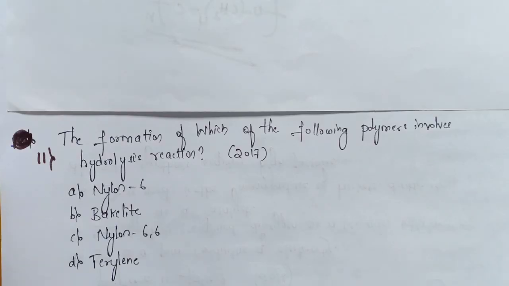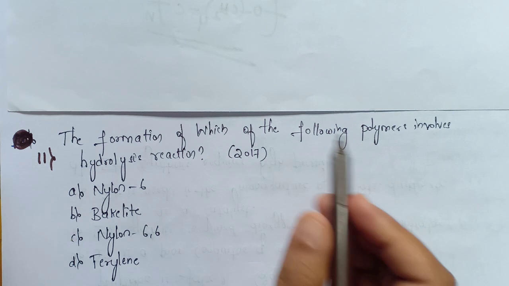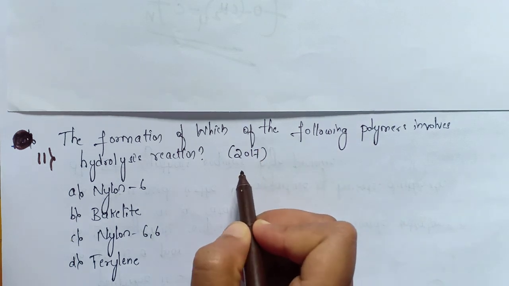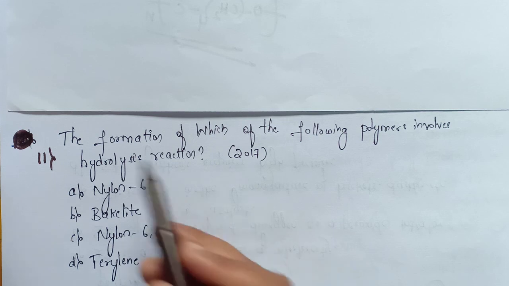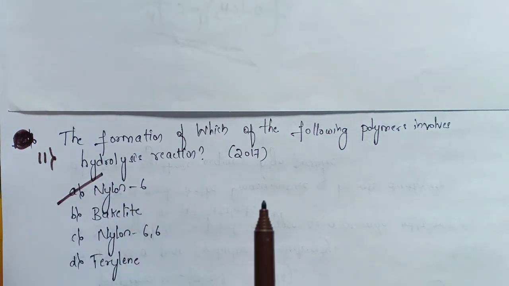Now the next, 11th question is: the formation of which of the following polymers involves hydrolysis reaction. They are asking which of the following polymers involves hydrolysis reaction. So they have given the options nylon 6, bakelite, nylon 6,6 and terylene. This question was asked in the year 2017. So you can easily say the answer. It is a direct question. So the formation of nylon 6 involves hydrolysis reaction. So the correct option is option A.